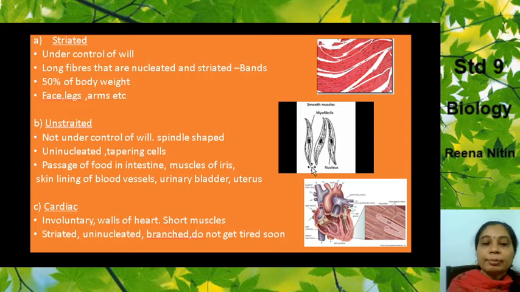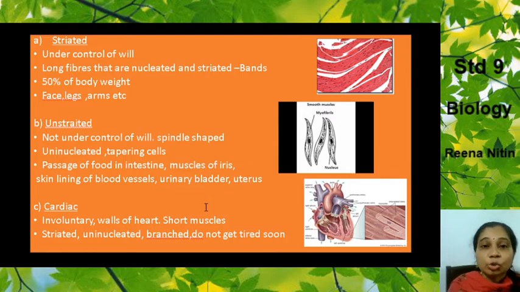Now, where are they present? As I told you, they are present in the passage of your intestine. Then in the muscles of your iris. Iris is a part of your eye, so they are present there. Then the lining of your blood vessels. Are you aware your blood is flowing through your arteries and veins? No, you are not aware of that. So these muscles are present inside the lining of the blood vessels.